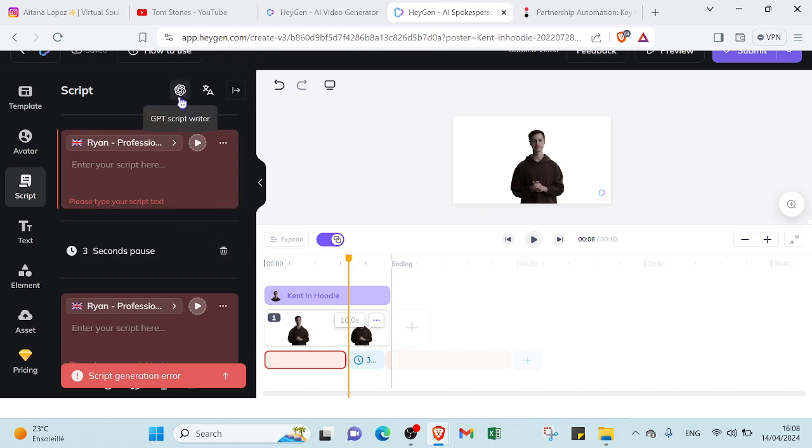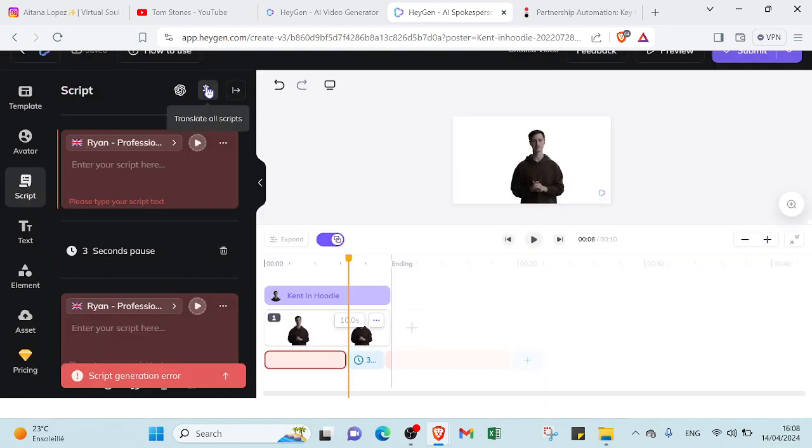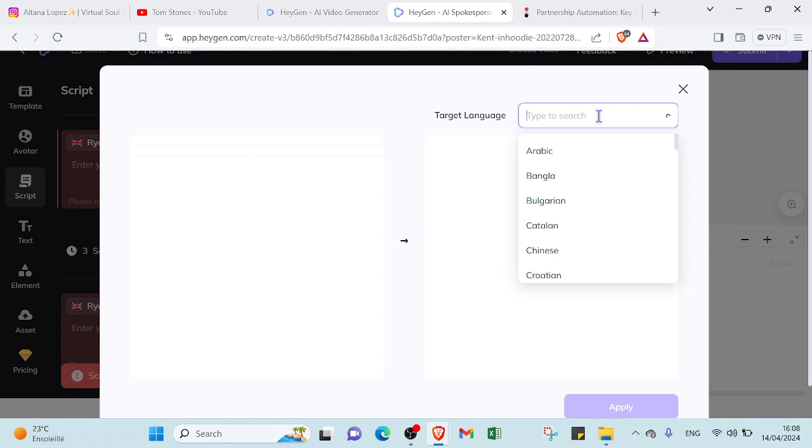And if you find some difficulties writing a script, you can just click over here and type your topic, and the GPT script writer will help you to create one. And if you want to translate the script too, you can, by clicking or selecting the language you want, and then you click on apply.